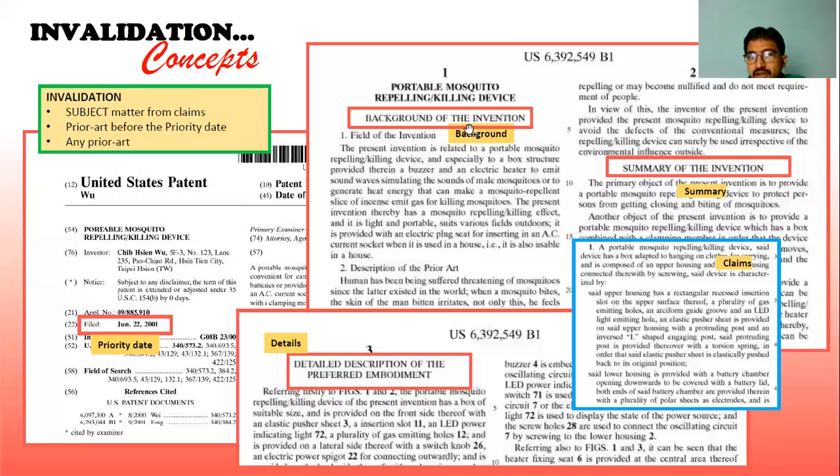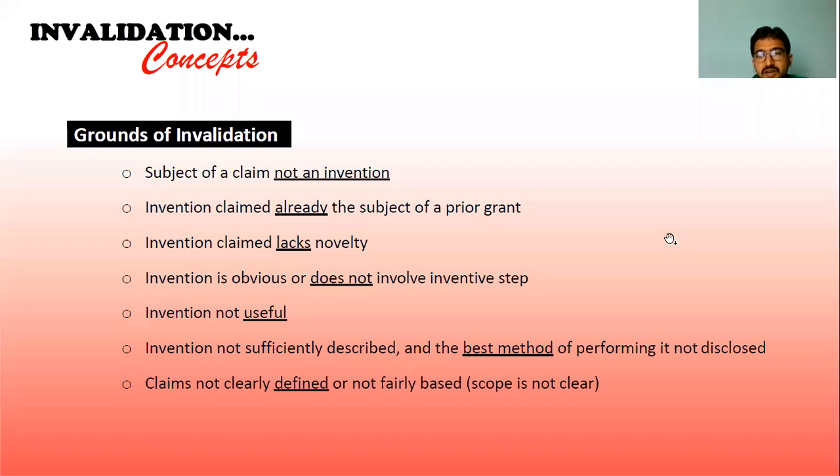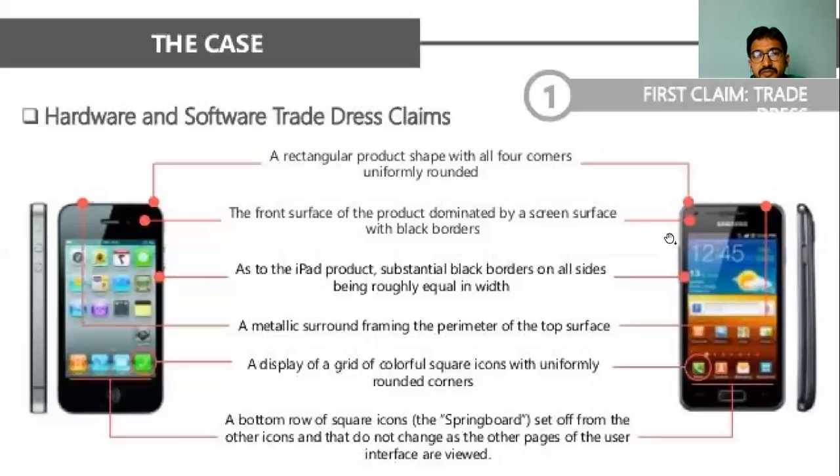With the help of the background of the invention and prior art you can do it, or with the help of the date of filing, whoever files first will have the claim for the invention, or with the detailed description, or with the help of the claims, how many claims they have and how your claims vary, and with the help of the summary. This is one example. Before going on, I will show you another example to understand the invalidation concept.